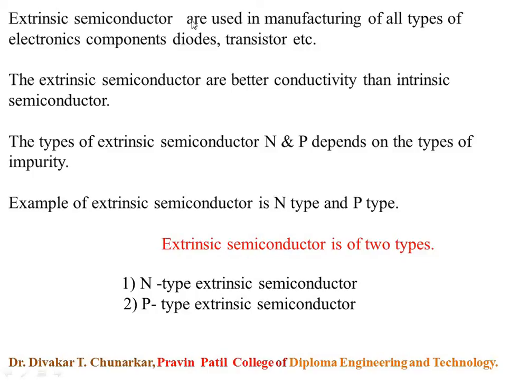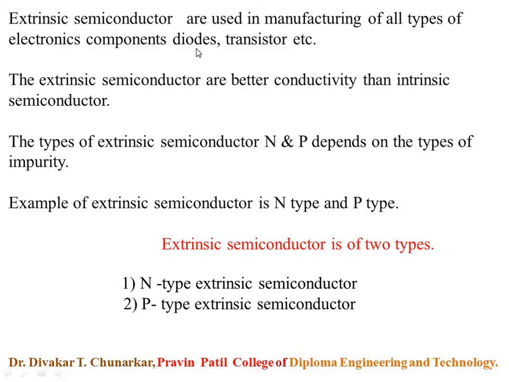Extrinsic semiconductors are used in the manufacturing of all types of electronic components, that is diode, capacitor, transistor, etc. Already we have to know this. The extrinsic semiconductor has better conductivity than intrinsic semiconductor, and therefore extrinsic semiconductors are used in the manufacturing of electronic devices, components and so on. Extrinsic semiconductors are of two types, that is n-type semiconductor and p-type semiconductor. Extrinsic semiconductor is impure semiconductor.